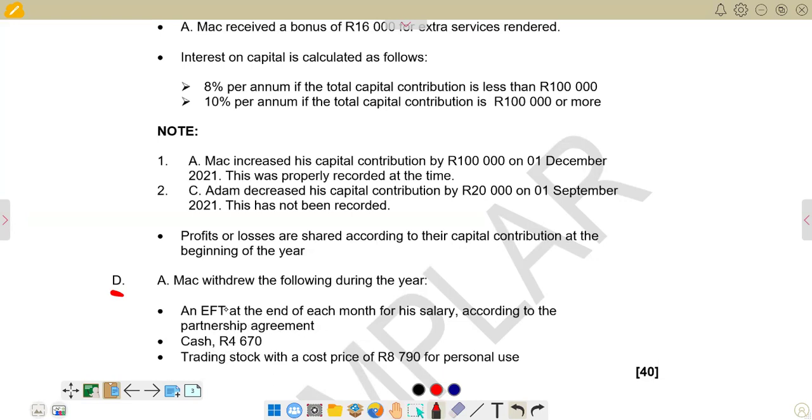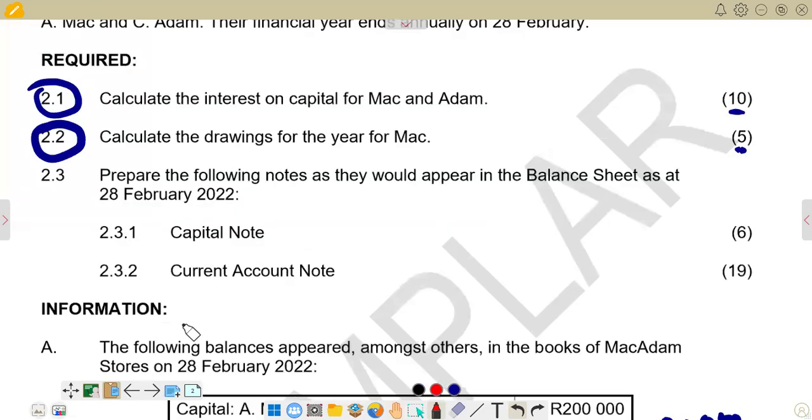So we are going to look for the figure that we have, and then obviously it will be monthly, then we multiply by 12 to get the annual.